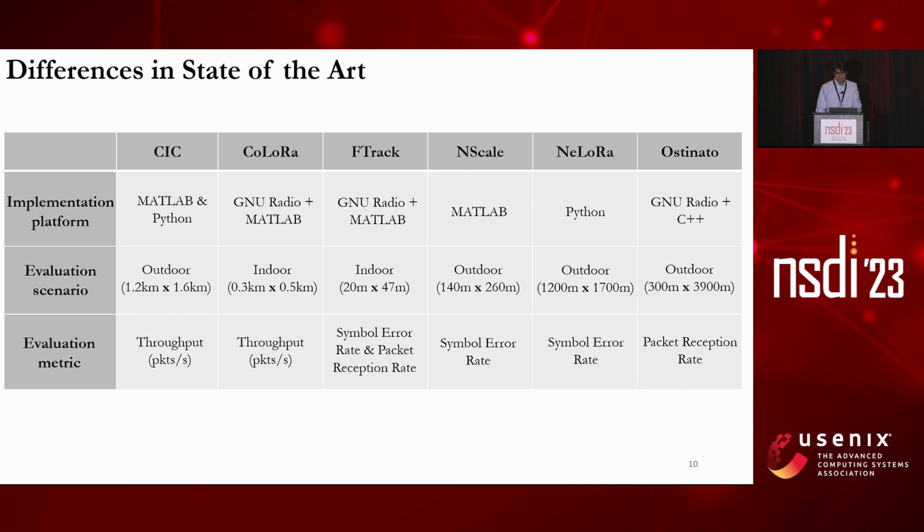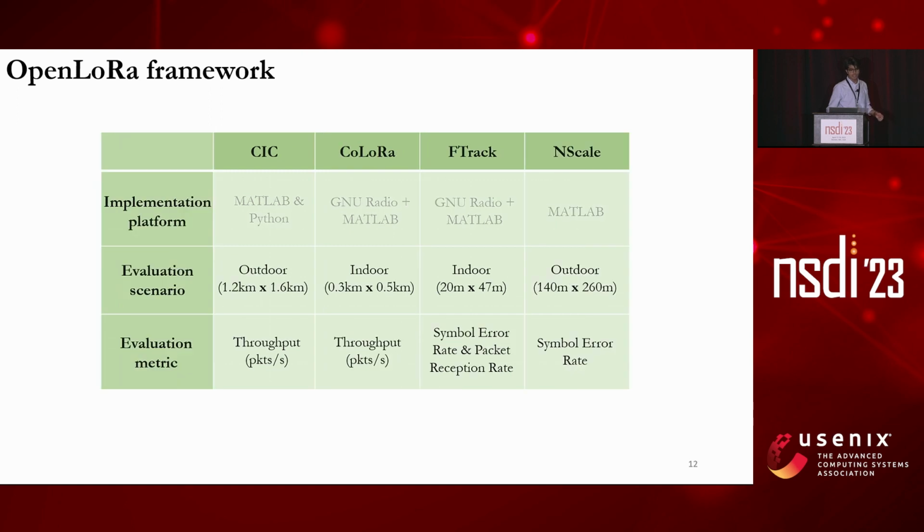This motivated us to develop the OpenLoRa framework, where so far in OpenLoRa, we have integrated 4 collision-resolving LoRa demodulators that are CIC, CoLoRa, FTRAC, and N-Scale. In OpenLoRa, regardless of the implementation platform in which these works were originally presented, we provide a unifying Python implementation for all of them.